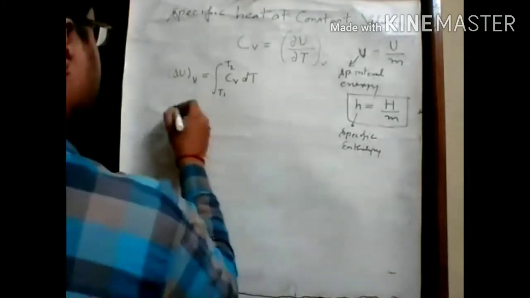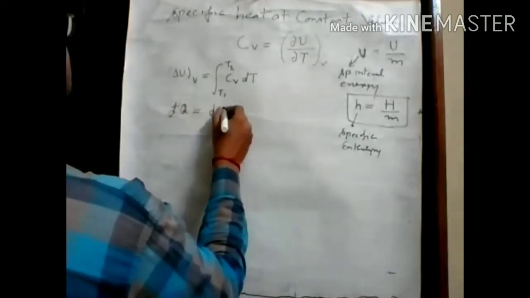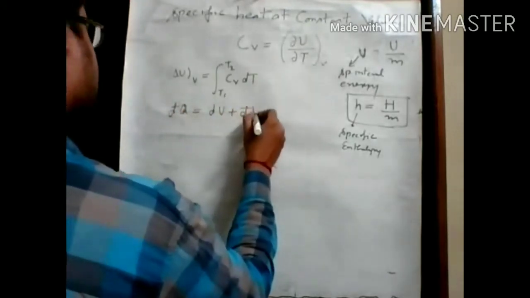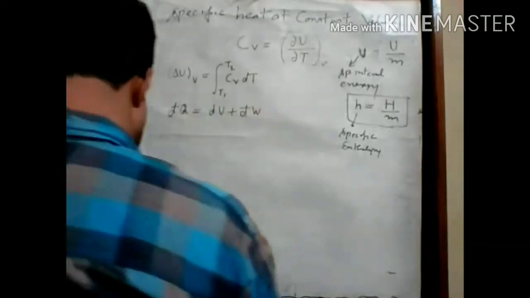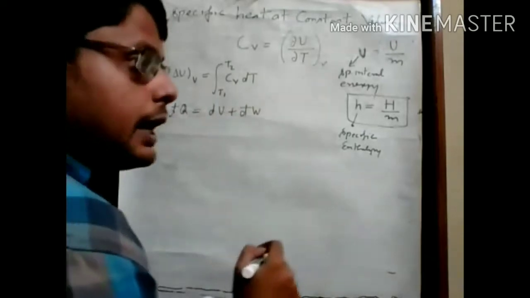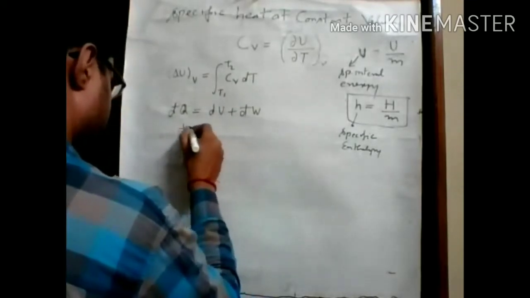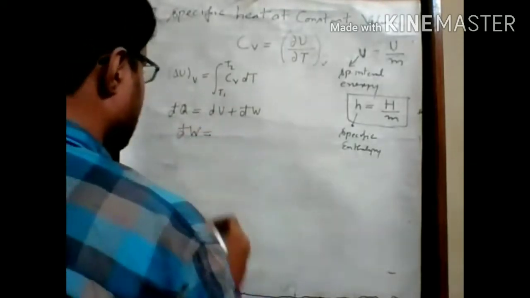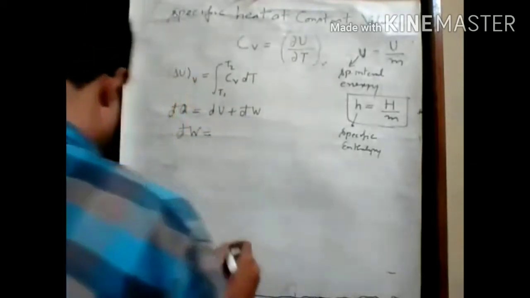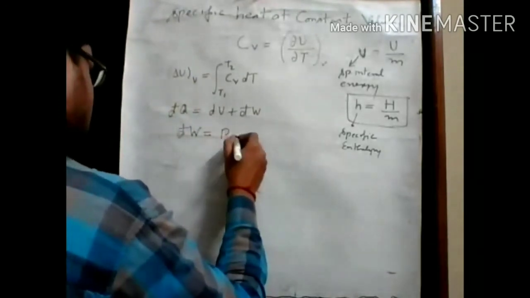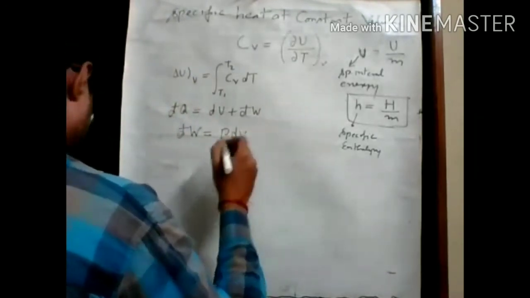So we know the first law for a process: dq equals du plus dw, and this is a process happening at constant volume. We know that for work expansion, if the process happens in a quasi-static manner, then we can write dw equals p dv.